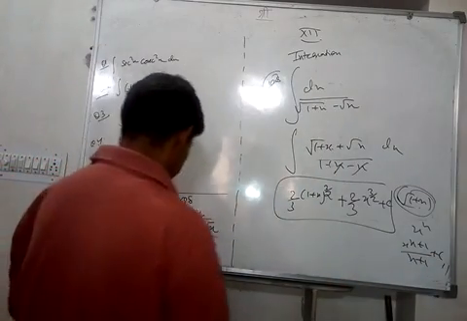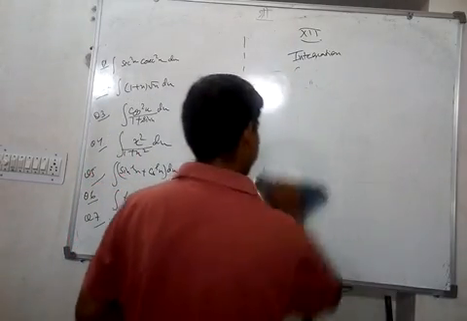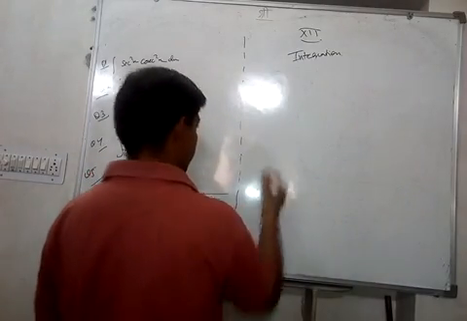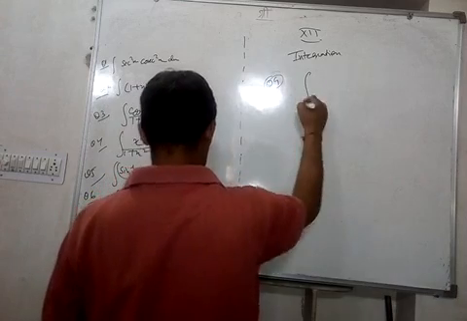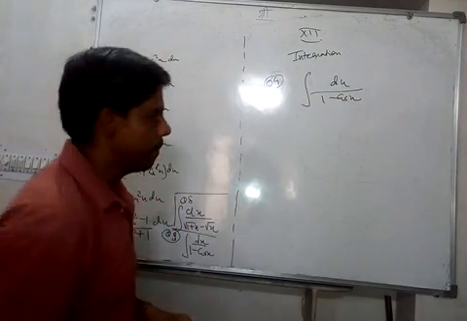Right? And one more question. We can do this question in some other ways also. Try this question, dx upon 1 minus cos x. Okay, try this one.